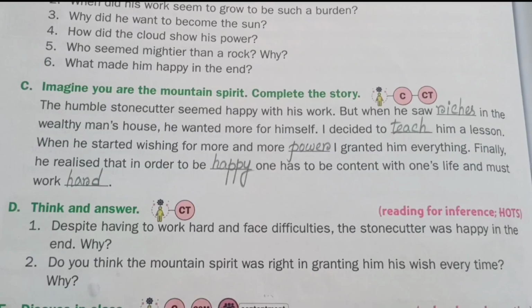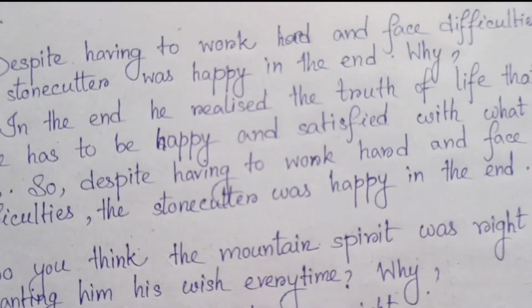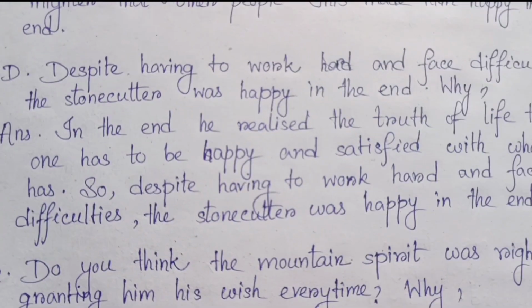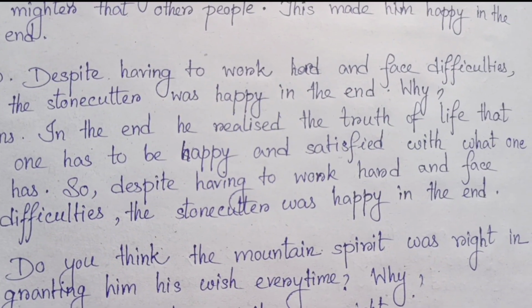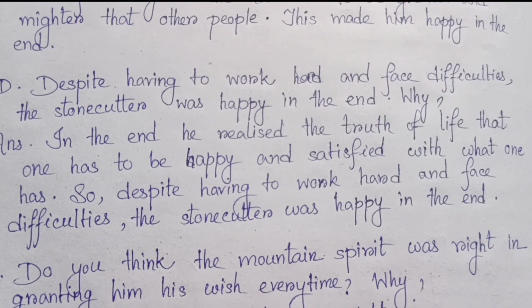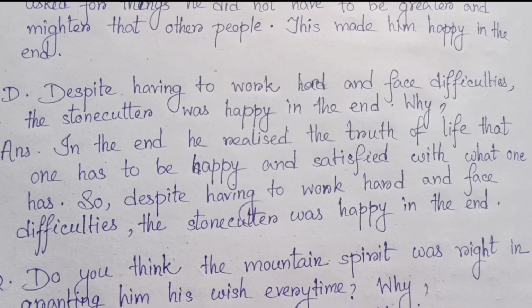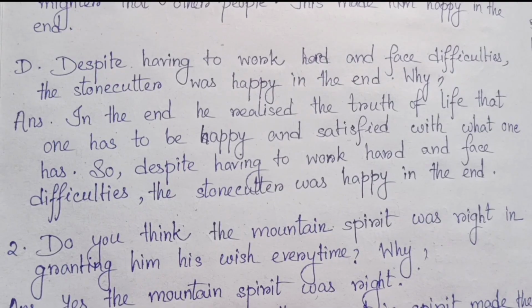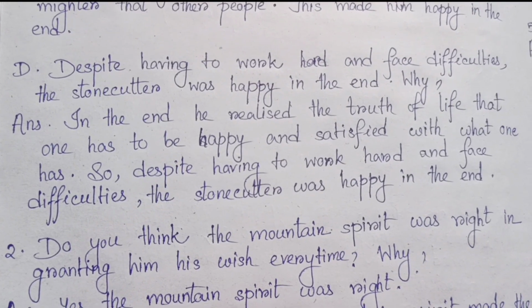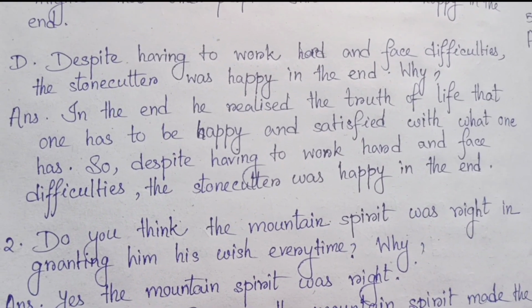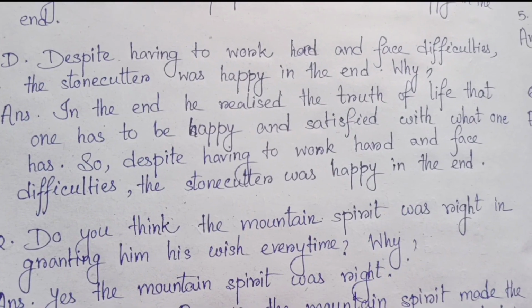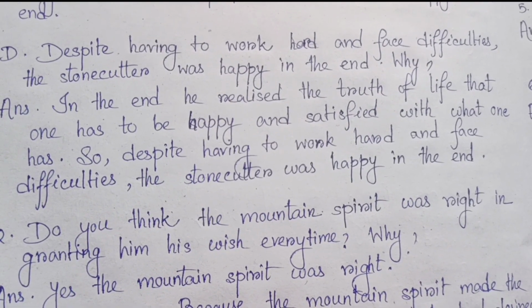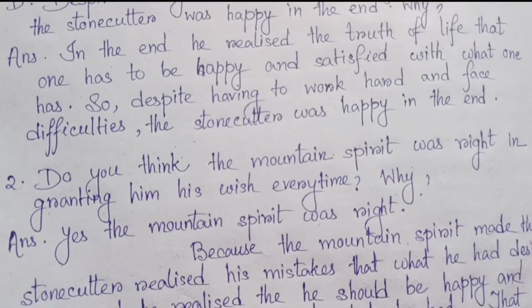Next, number D, think and answer. Number 1, despite having to work hard and face difficulties, the stonecutter was happy in the end. Why? In the end, he realized the truth of life, that one has to be happy and satisfied with what one has. So, despite having to work hard and face difficulties, the stonecutter was happy in the end.